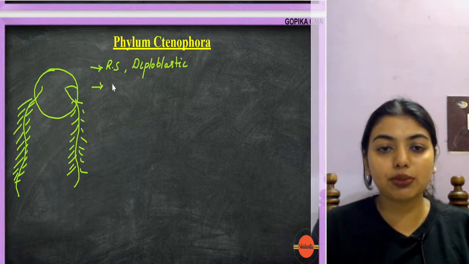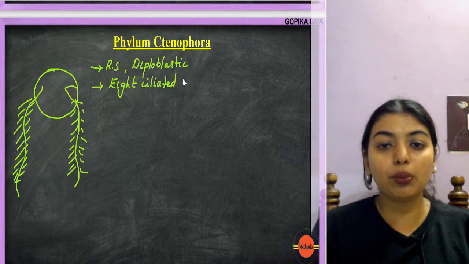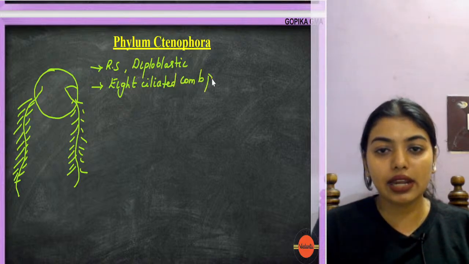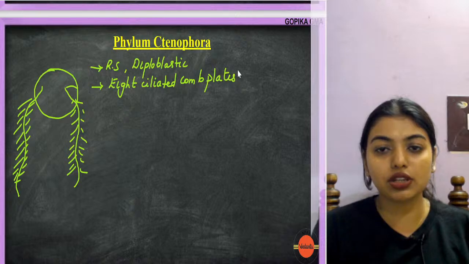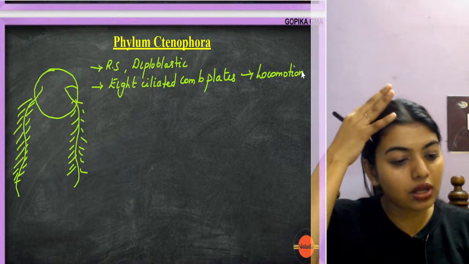Now, most important thing, they have 8 ciliated comb plates. What are these comb plates going to do? Locomotion. The 8 ciliated comb plates are going to do locomotion.